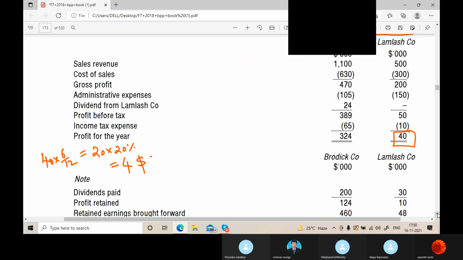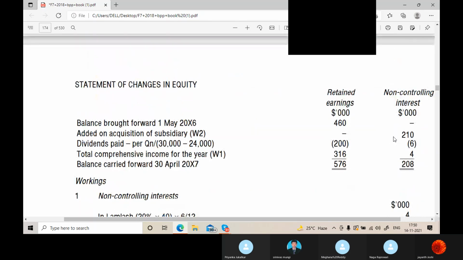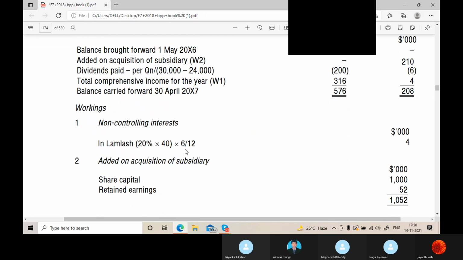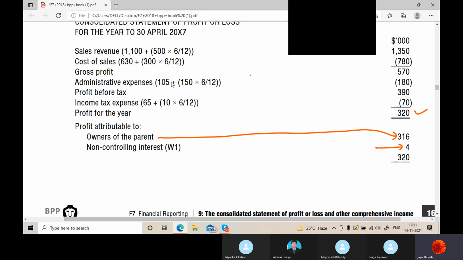So here, 40 is the profit, this is the post-acquisition profit for 6 months, and 20% NCI, correct? Very simply, if we remove this 4 from this 320, we get the parent share. Now we have distributed the profits also.